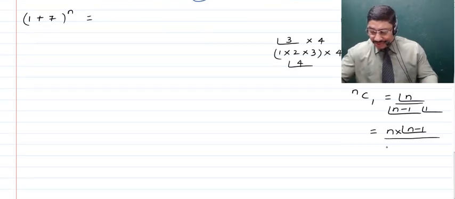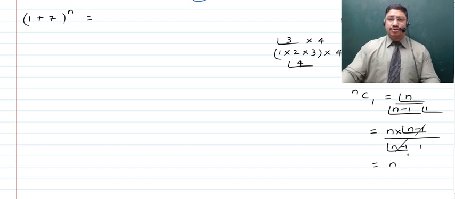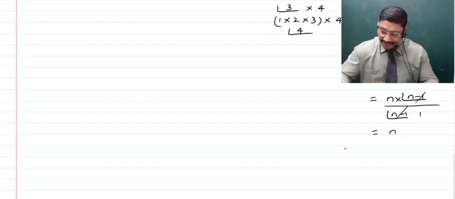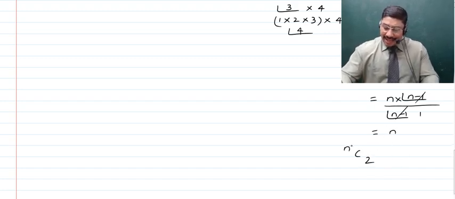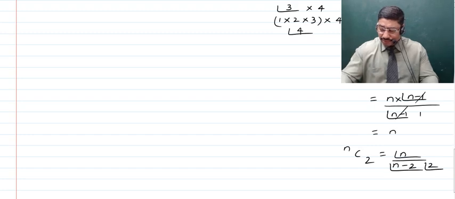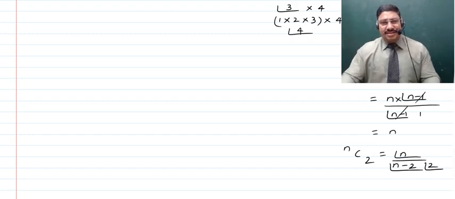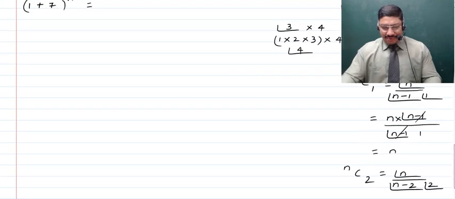And in the denominator children, we have factorial of n minus 1, so both of these cancel, and in the denominator you are left with 1. As such, nC1 comes out to be n, right? Next now children, after this what we have is nC2, which is another binomial coefficient which has to be calculated, and that then is going to become equal to n factorial divided by (n minus 2) factorial times factorial 2. And this is something that we need not worry about. Why? Can you tell me? Well, I'll tell you when I'm going to write further.